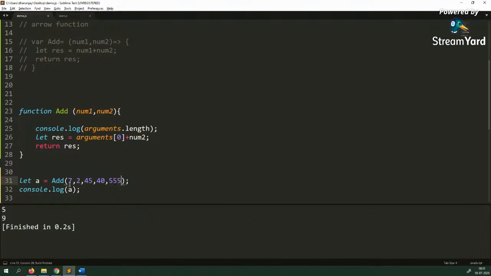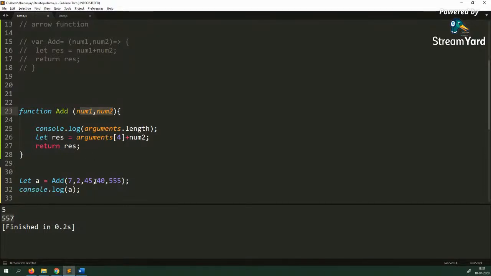So here, let's say that I say 0, 1, 2, 3, 4. If I put arguments 4, I should be able to get 5, 5, 7 as an output. All right. So arguments allows you to access those parameters, and you can completely even get rid of this and just work with the arguments. So by default, JavaScript functions are overloaded.